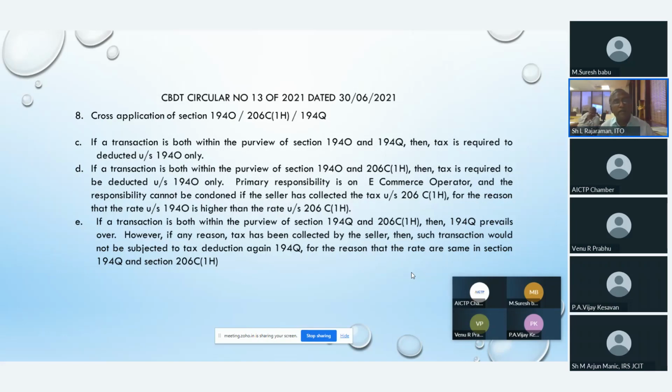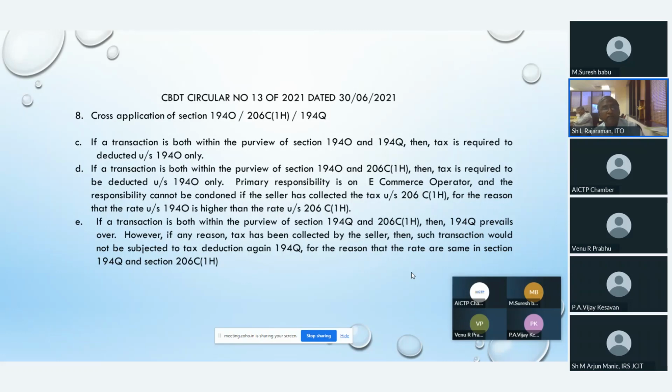Point next. If a transaction is both within the purview of section 194O and 206C(1H), here also the tax is required to be deducted under section 194O only. Primary responsibility is on the e-commerce operator, and the responsibility cannot be condoned if the seller has collected tax under section 206C(1H), for the reason that the rate under section 194O is higher than 206C(1H). That means the responsibility is thrust on the e-commerce operator to go for 194O only, and the other two sections will step back. So only 194O will emerge.